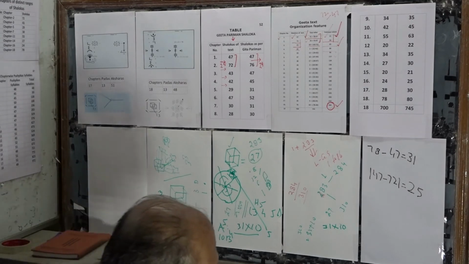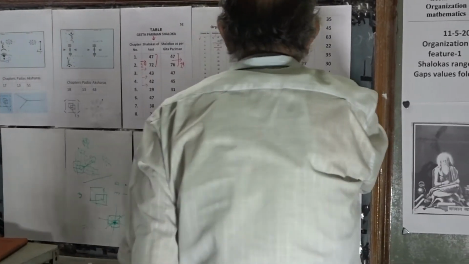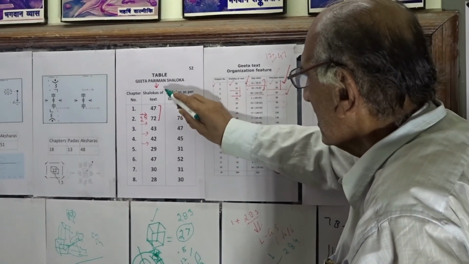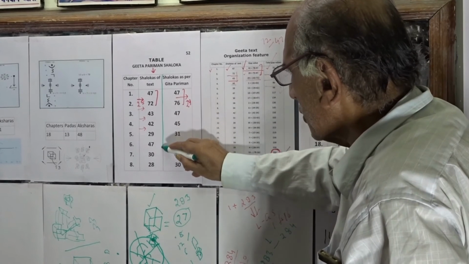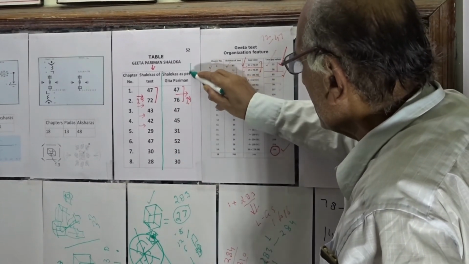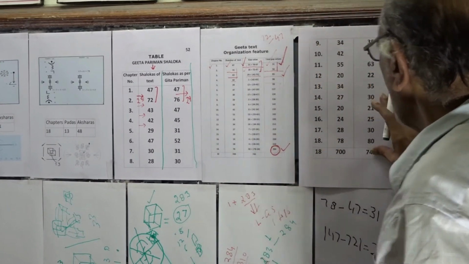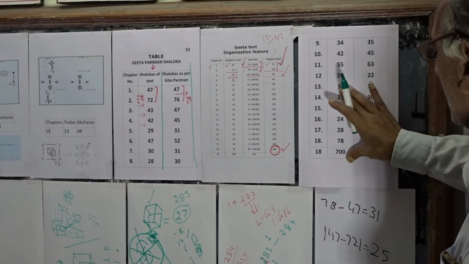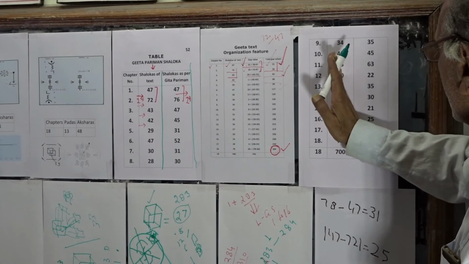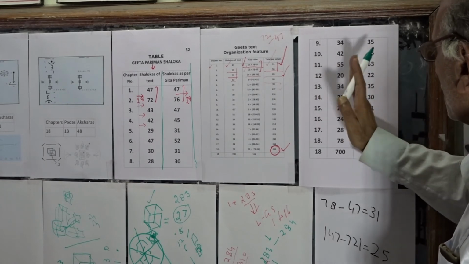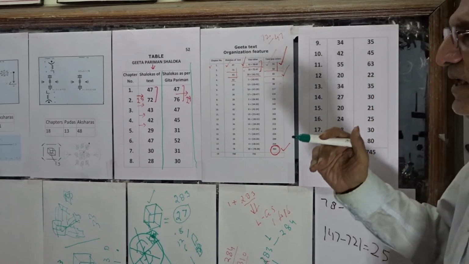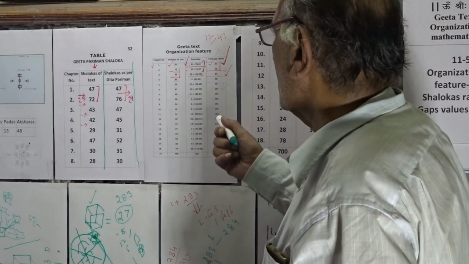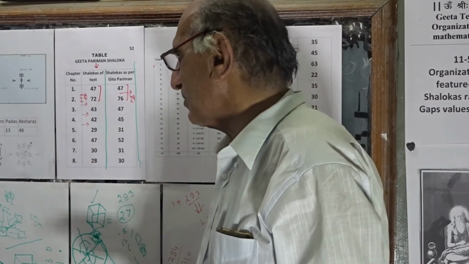Once we are having this appreciation that the Gita text of 700 shlokas and Gita text format of 745 shlokas are two distinct formats, and when we will be having a comparative reach from one format to another format, then we will be having a real comprehension and appreciation of the organization format of the text of Srimad Bhagavad Gita.